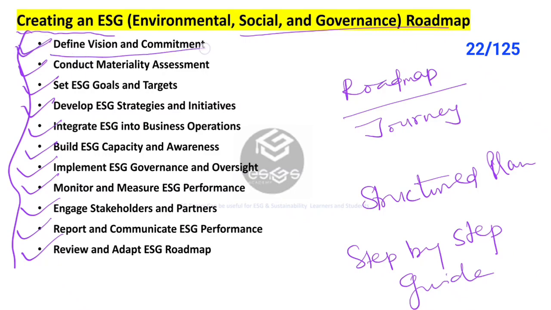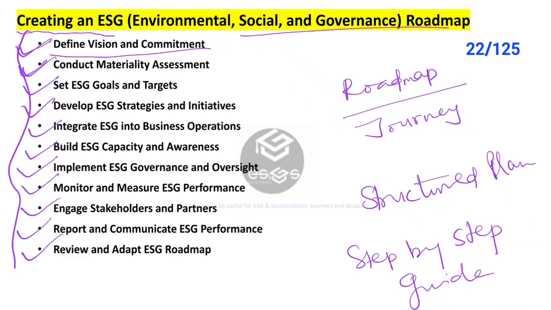Defining vision and commitment. In this step, we establish a clear vision and commitment to ESG, articulating the why: why sustainability is important for the organization and its stakeholders. Also, we communicate the organization's ESG vision and commitment to employees, customers, investors, suppliers, regulators, and other stakeholders.